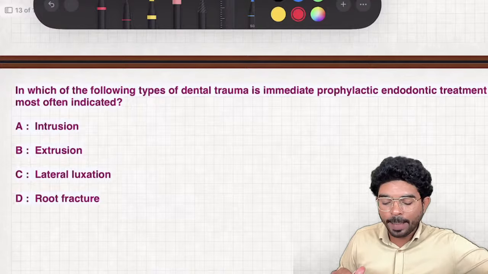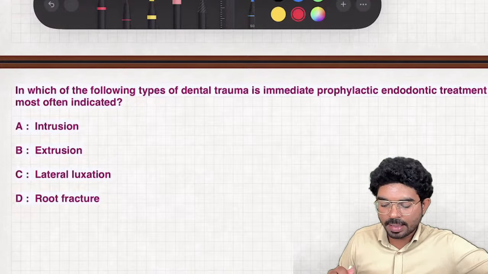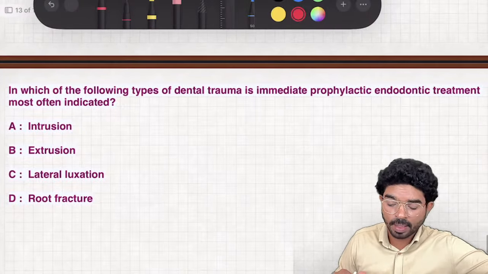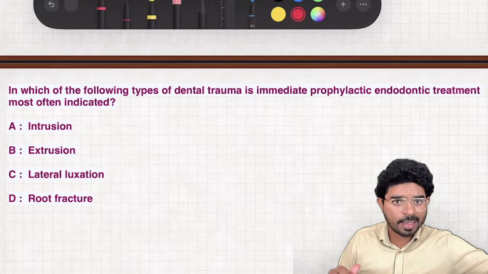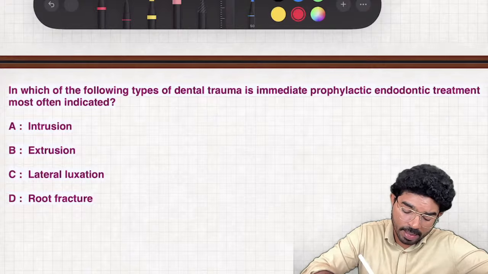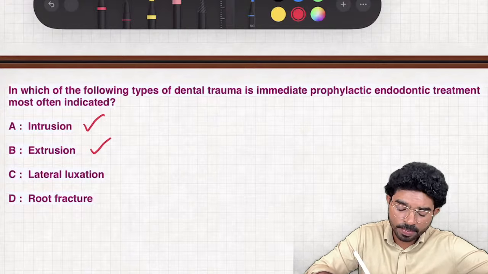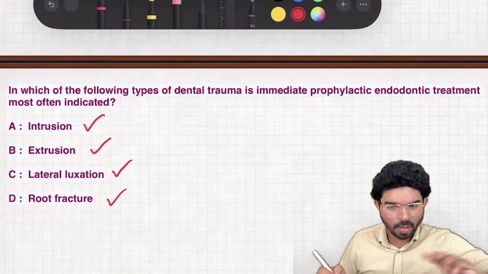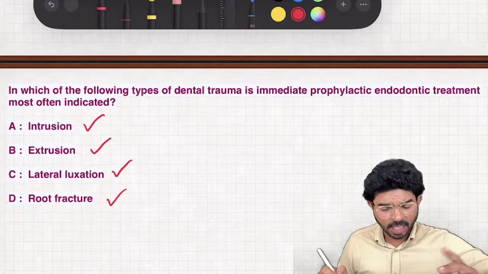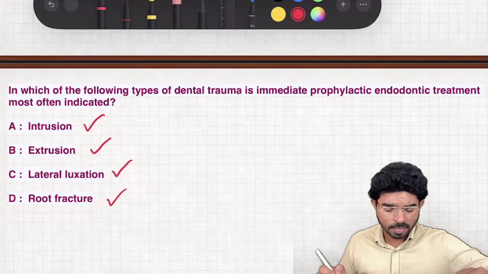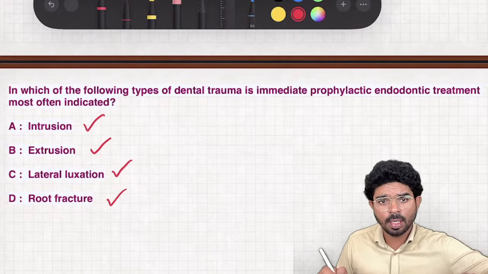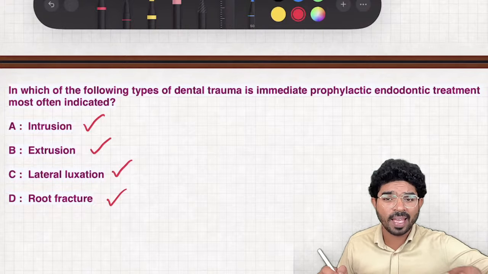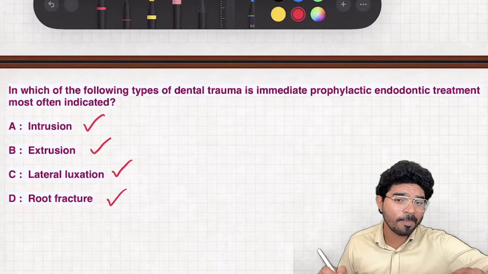In which of the following types of dental trauma is immediate endodontic prophylaxis most often indicated? Let's check the options: intrusion, extrusion, lateral luxation, root fracture. Among these four, which is going to have the highest chance of pulp necrosis?